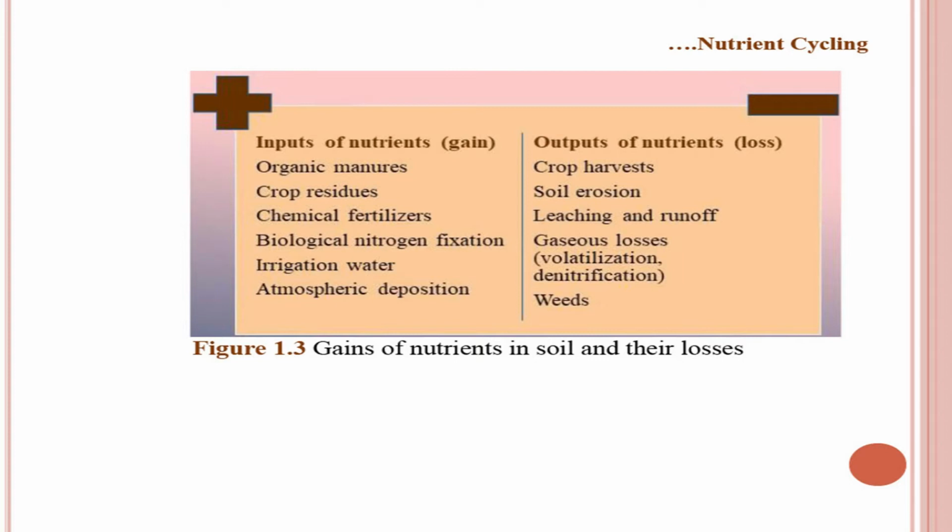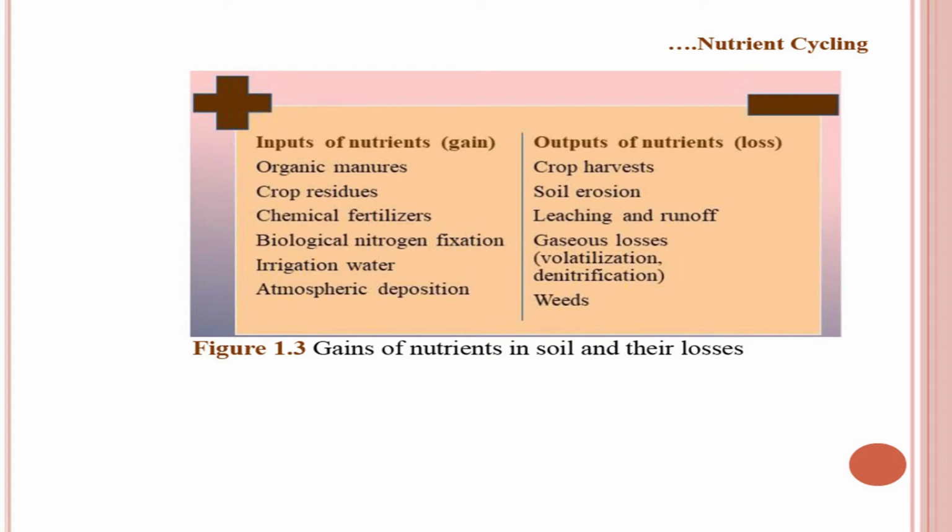Another option is chemical fertilizers. They are quite common and farmers are aware of these fertilizers. We have nitrogenous, phosphatic, and potassic fertilizers, and also certain secondary nutrient fertilizers like sulfur and magnesium fertilizer, and of course micronutrient fertilizers. These fertilizers are frequently used by farmers to supply the nutrients.